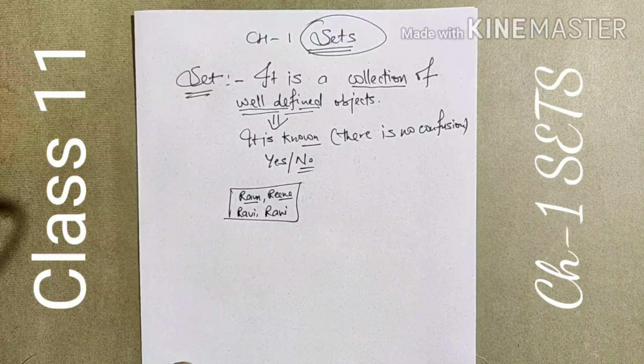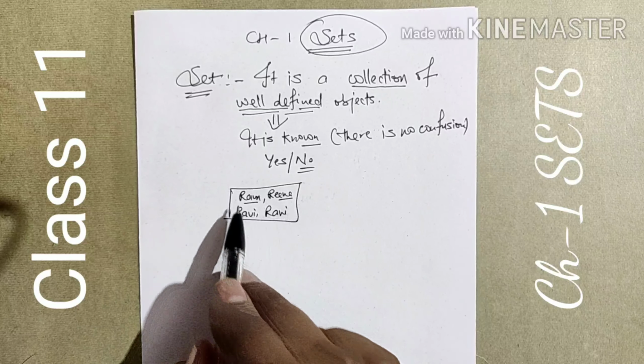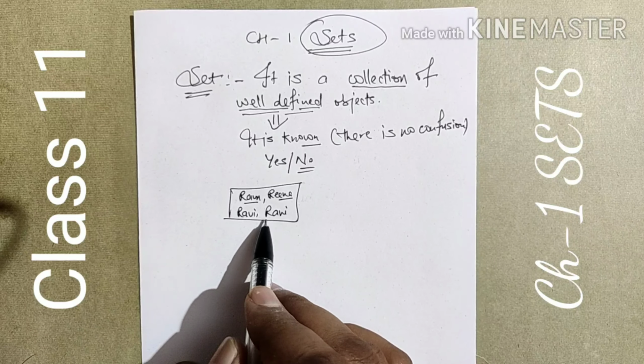We are taking the example of a family where all the names of the members start with R.